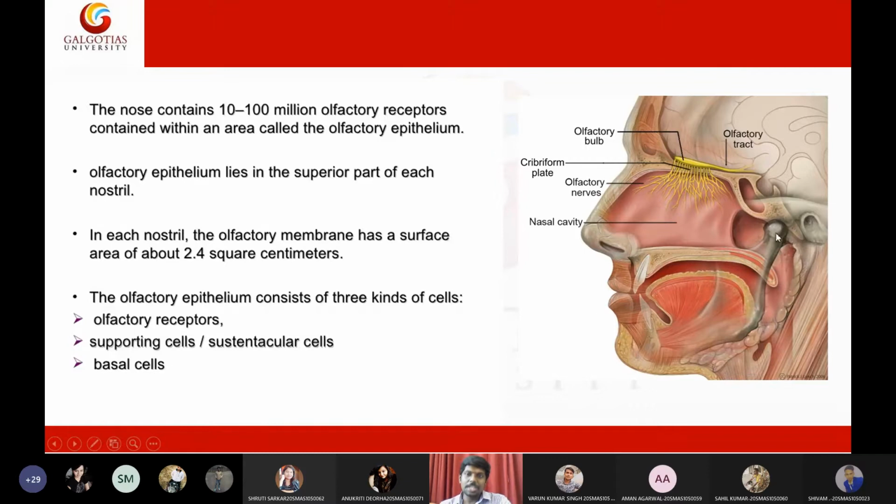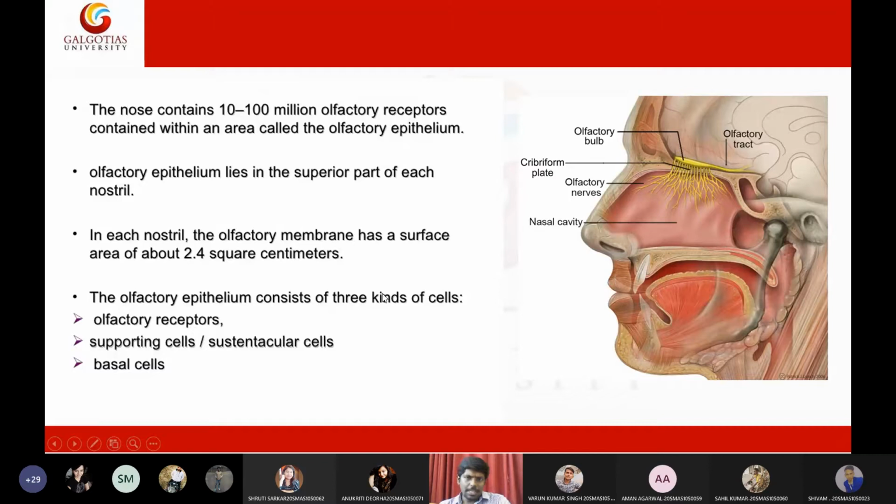That is why we get a runny nose when we catch a nasal infection. Since the nose has a rich blood supply for maintaining the moisture, any small infection can trigger excessive discharge of fluids that results in a runny nose. Usually this is mediated by viruses particularly.